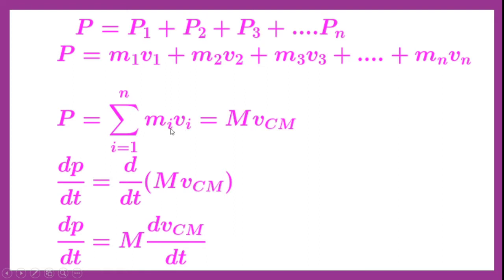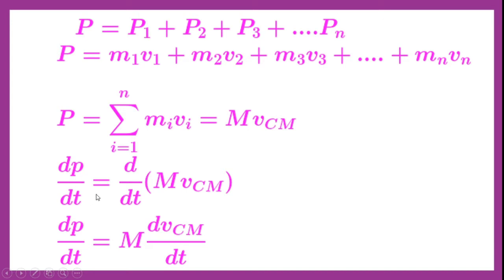I is nothing but 1 to n, all the particles. So let us say the total mass, the summation of all the masses, is m. Then the summation of all the velocities is equal to the velocity of the center of mass of the system. So I have written the sum of the velocities as V of CM, that is center of mass of the system.